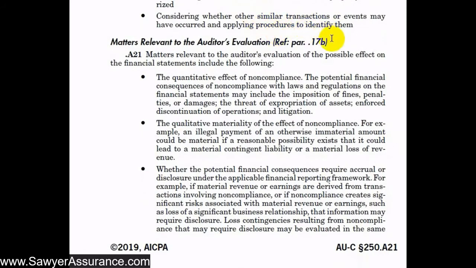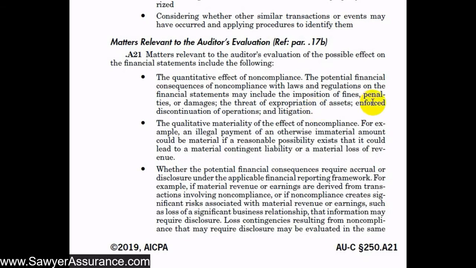And also from our requirement up there, in letter B, the second bullet point was that we're supposed to determine how that suspected noncompliance affects the financial statements. And so these are a few things that we could consider when we are doing that evaluation. So we could evaluate the quantitative effect of noncompliance. That could include fines or penalties that we would have to pay, or damages that we would have to reimburse to someone. The threat of expropriation of assets, enforced discontinuation of operations, and litigation.